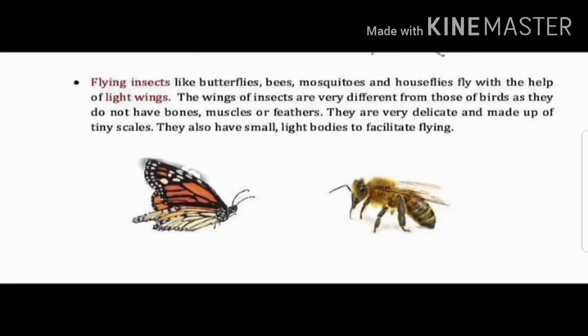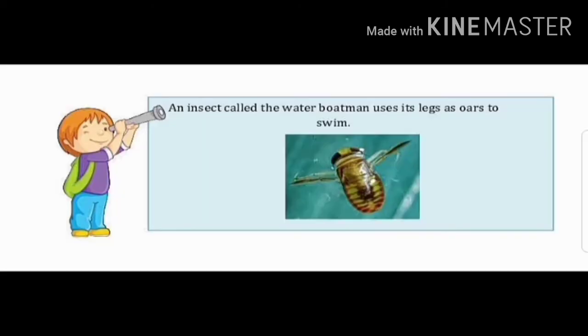And the flying insects like butterflies, bees, mosquitoes and houseflies fly with the help of light wings. The wings of insects are very different from those of birds as they do not have bones, muscles or feathers. They are very delicate and made up of tiny scales. They also have small light bodies to facilitate flying. Do you know, children? An insect called the water boatman uses its legs as oars to swim.